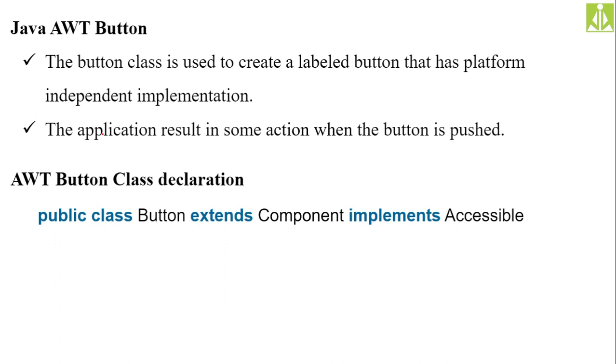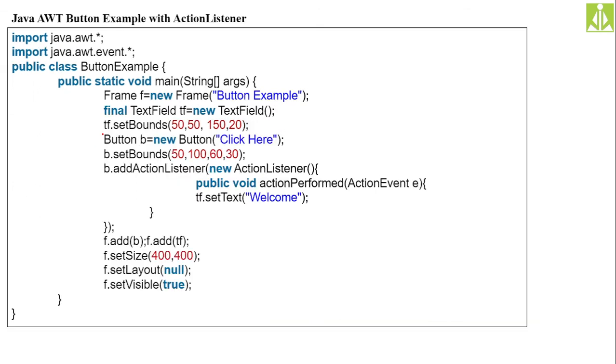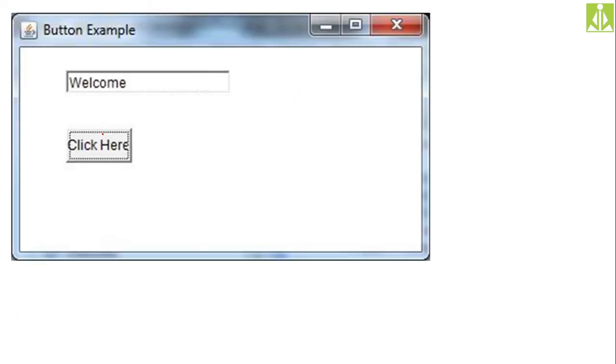Then we have how we can add a particular button inside your AWT frame. Here I have taken a simple example and added the AWT button, and this will give you the output. You can even add the action listener to that button, and when you click on it, you will get some proper output.